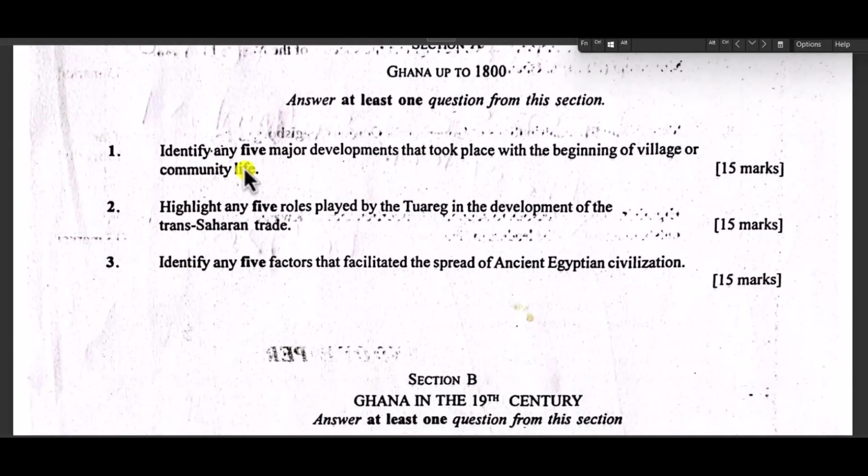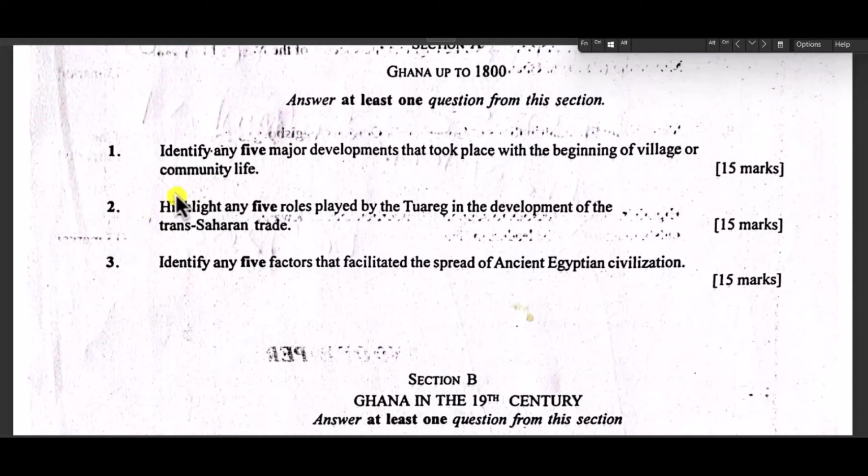Now let's begin with the questions. So question number 1 says, identify any 5 major developments that took place with the beginning of village or community life. Okay, we will look at the answers to the questions when we are done looking at all the questions. So 5 developments that took place with the beginning of village life or community life, and this is a very interesting question. We'll think about it. We'll come back to it.